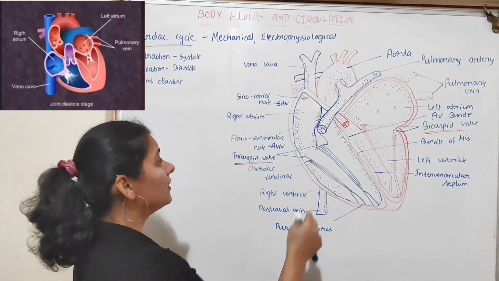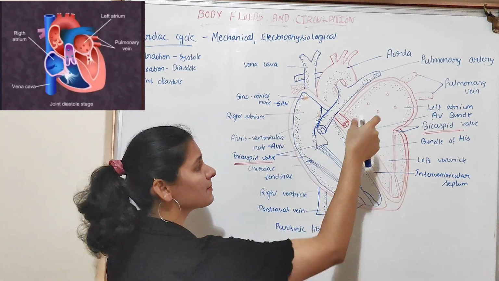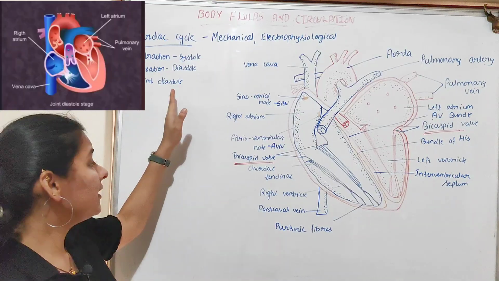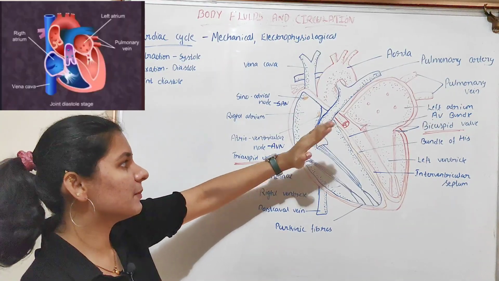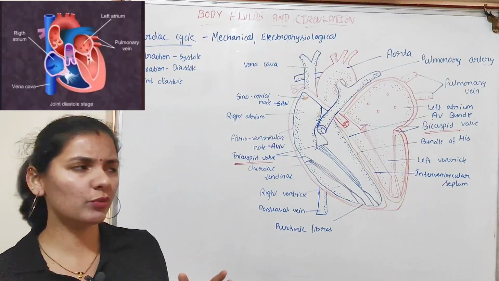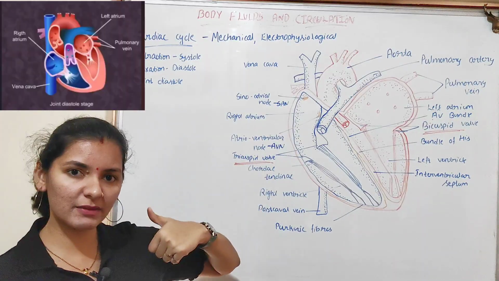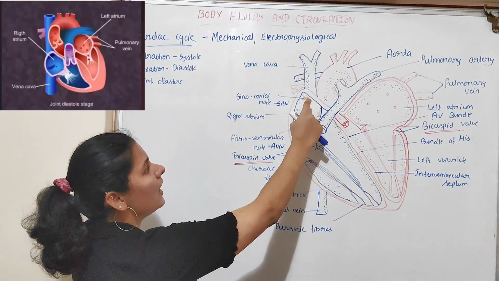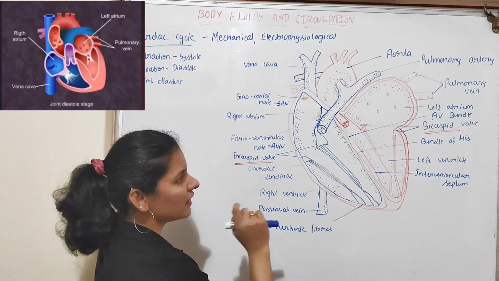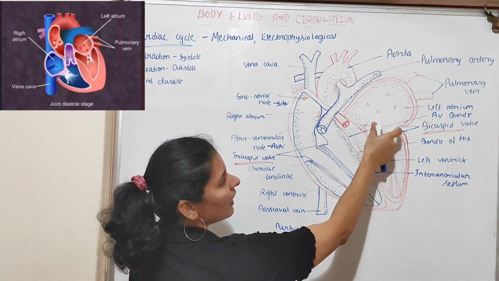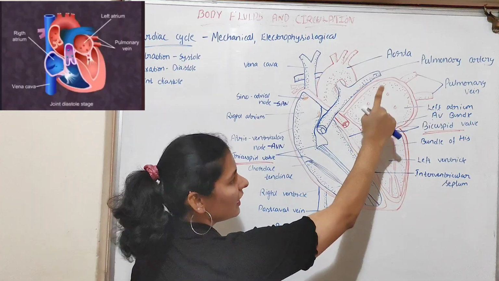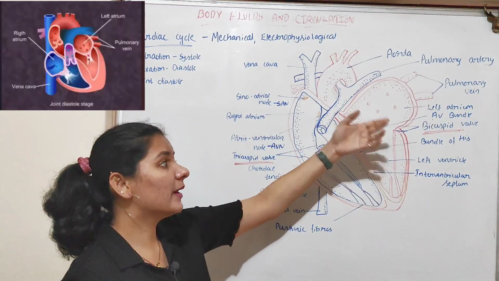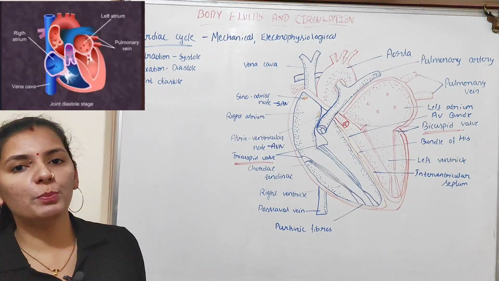At this stage, the tricuspid and the bicuspid valves will also be open. So, in the joint diastole stage, the tricuspid and bicuspid valves will be open. What do you mean by the tricuspid and bicuspid valves? The tricuspid valve is the opening that is present between the right atrium and the right ventricle. Similarly, the bicuspid valve is the opening that is present between the left atrium and the left ventricle. So the tricuspid and the bicuspid valves will also be open at this stage.